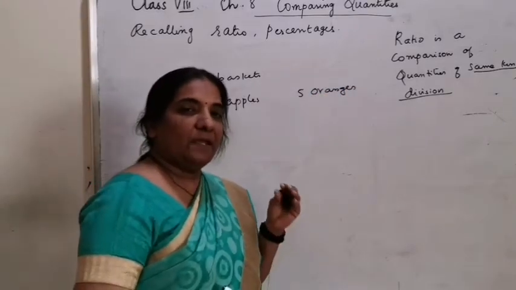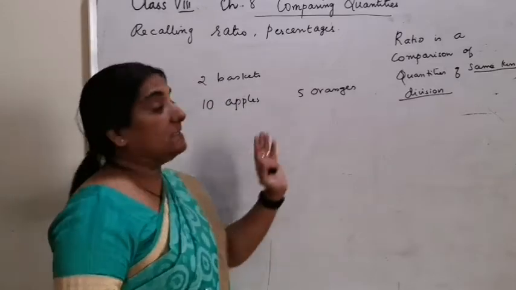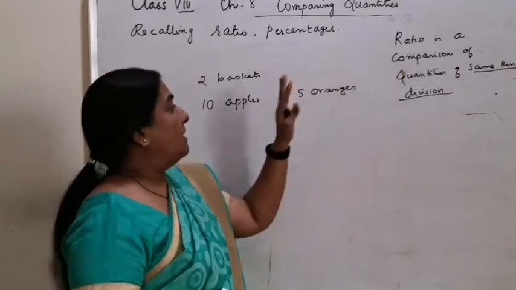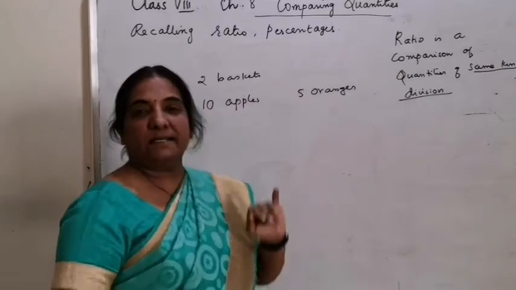And now you can write the ratio of these articles.